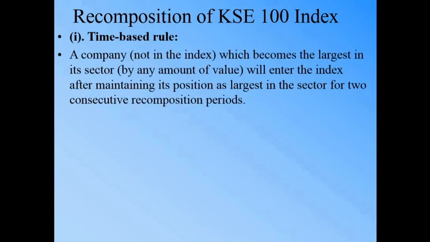But now, in the next recomposition period, its value has increased to beyond 10 million, maybe 10.2 million or 10.5 million, while the other company still remains at 10 million.